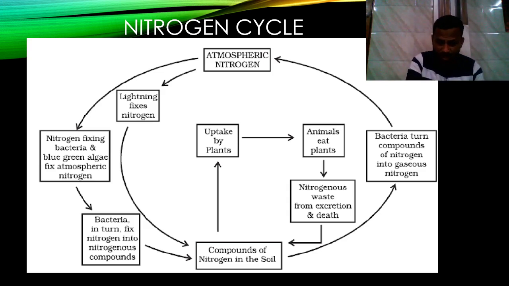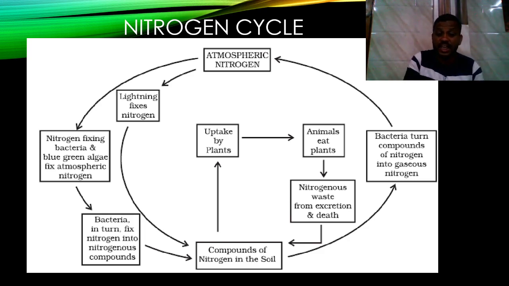If we see in the middle cycle, the nitrogenous compounds in the soil are taken up by plants. Plants use the nitrogenous compounds to prepare their own food.